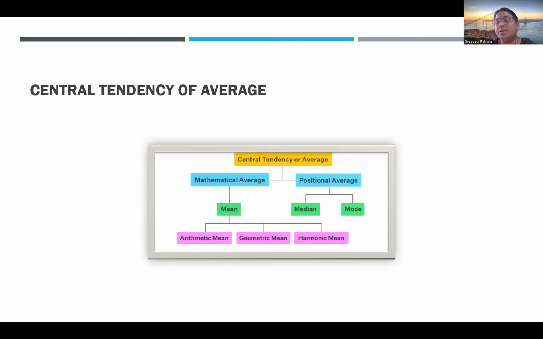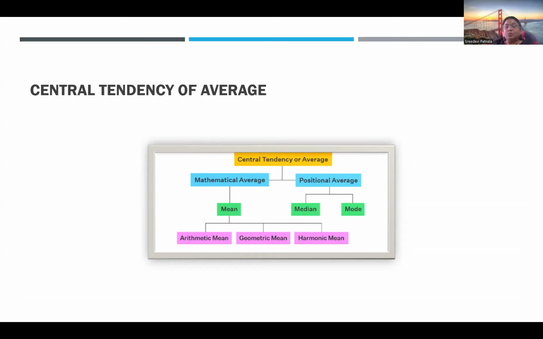Harmonic mean is used in physical engineering for calculating speed, and also in electrical engineering to calculate resistance. Geometric mean is generally used in compound interest and stock returns.